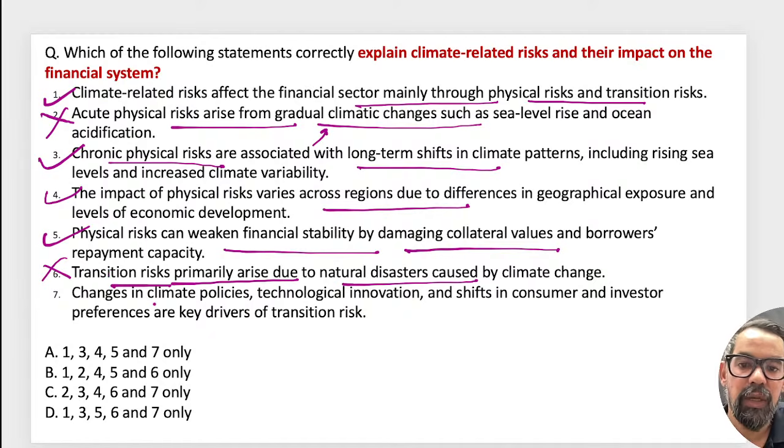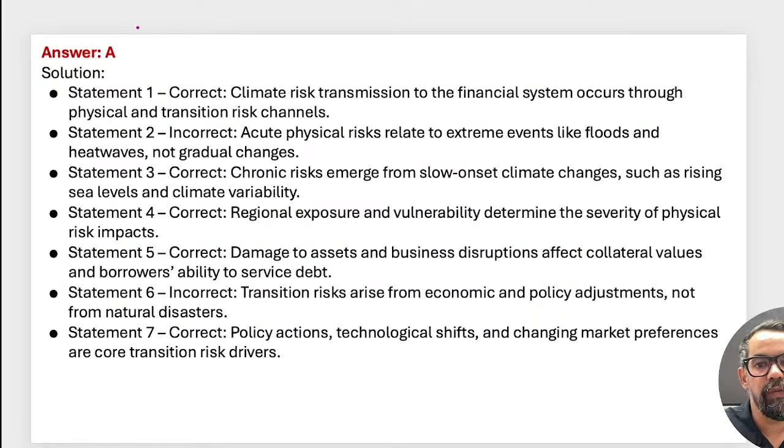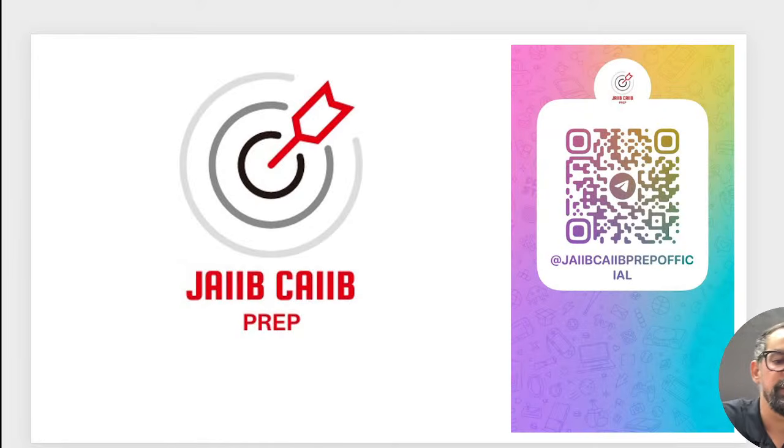Changes in climate policies, technological innovation and shifts in consumer preferences are other transition risks. So 1, 3, 4, 5, 7 means option A will be the right answer for this one. So option A, yes, Rani ma'am, option A is the right answer. Next one.